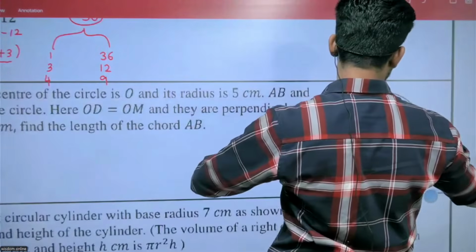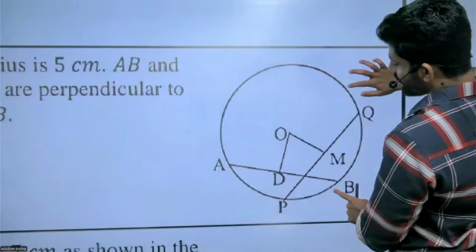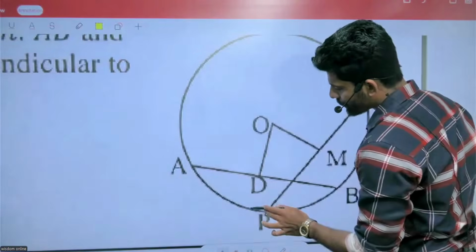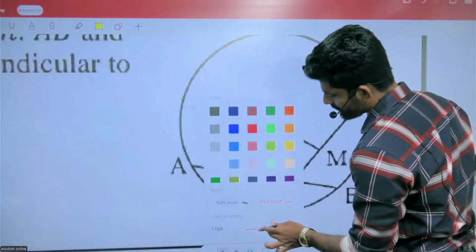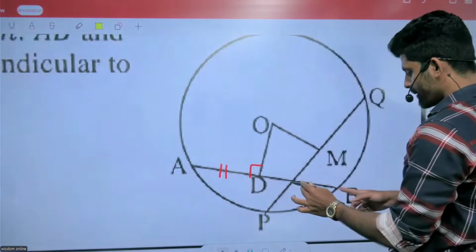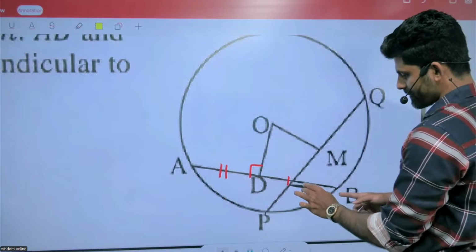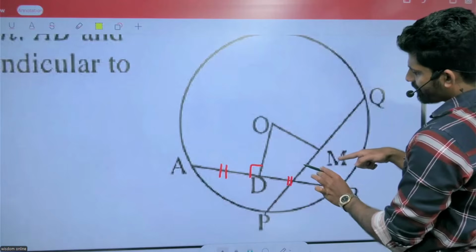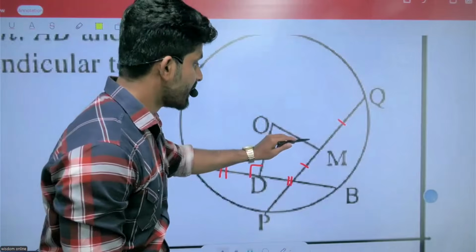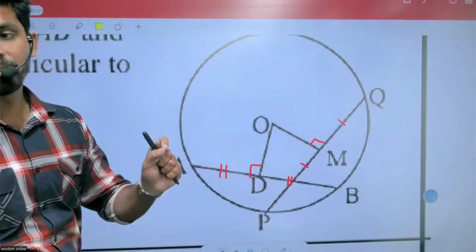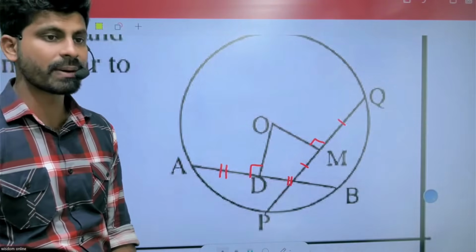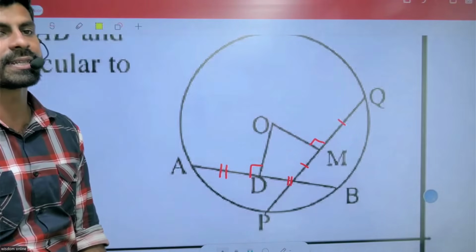According to the theorem you know, AD equals DB, PM equals MQ. Perpendicular means the chord will bisect.